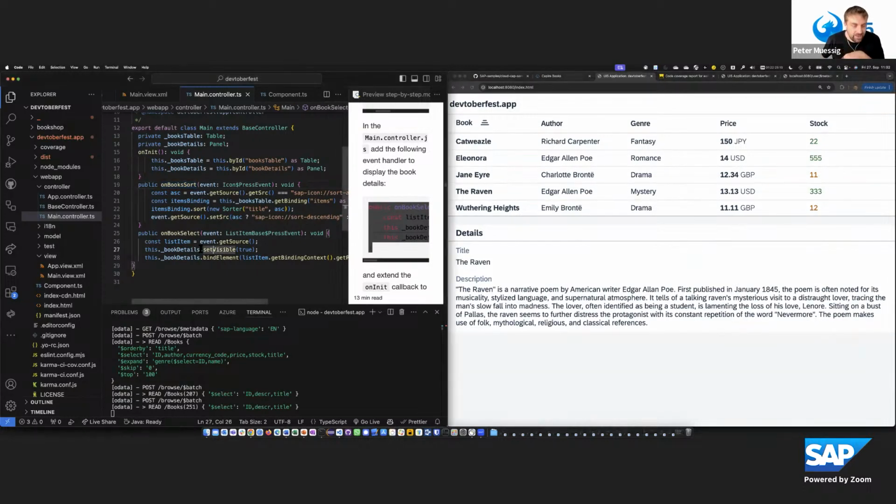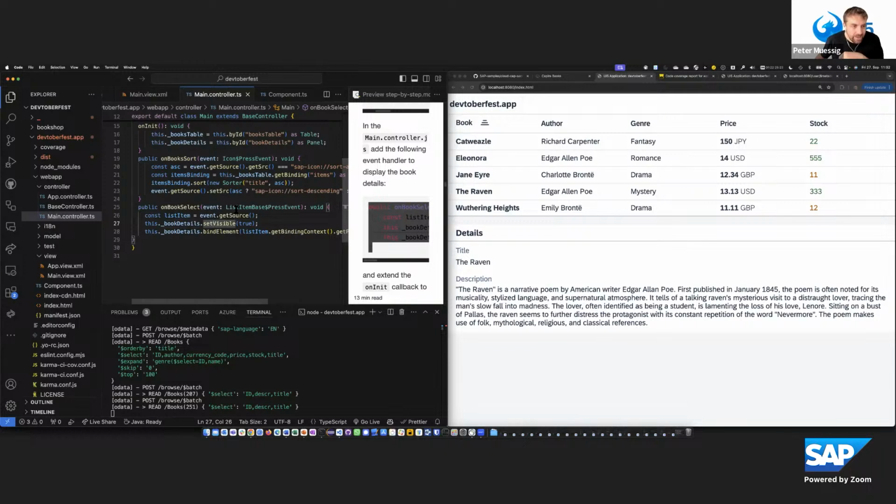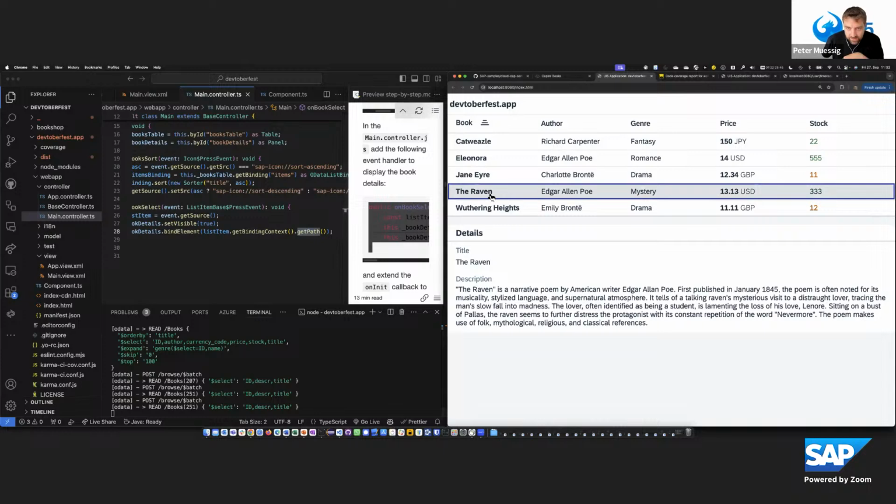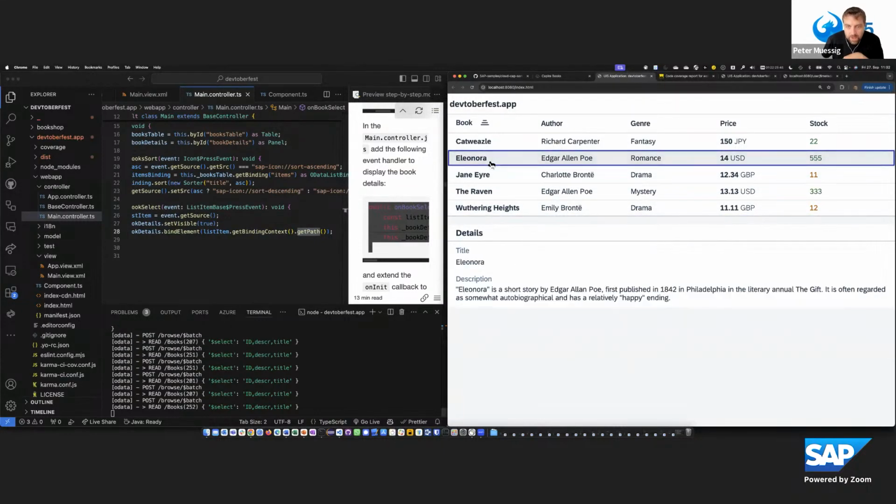this context binding. And this happens in that way that if I'm now clicking on this book, this event is being called, this book in this row. And what we do is then we have the list item at hand. And from the list item, we take the binding context and the path from that and use that to bind the elements. So this panel is being bound then to this context of that cell, of that row, and it displays then for sure that content for that.